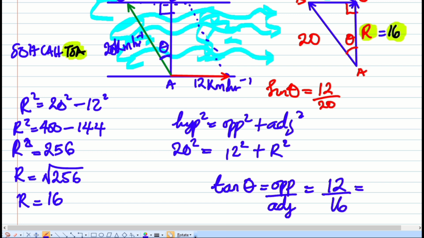3 into 12 is 4. No, 3 can't divide 16, so we can't work with 3. Let's work with 4 instead. 4 can divide both 12 and 16. So 4 into 12 is 3, and 4 into 16 is just 4. So tan theta is just 3 over 4, and that's the answer.